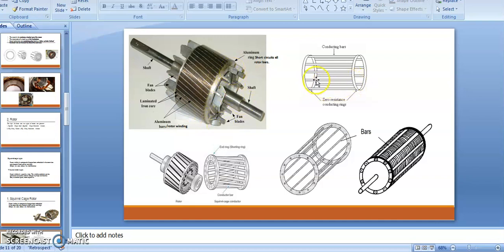This is an aluminum bar, and this is an aluminum ring through which I am short circuiting the rotor conductors. So I can show that this is the rotor cage, these are the rotor bars, and with the cursor I am showing this one and this one as the rotor bars. I am connecting these with what I call a ring. This is the aluminum ring.